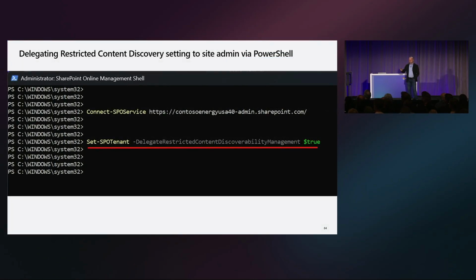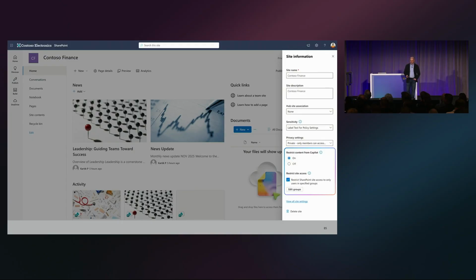And you can do that for restricted access control as well as delegate this capability to restricted content discovery as well. Is this exciting? Yeah. All right.